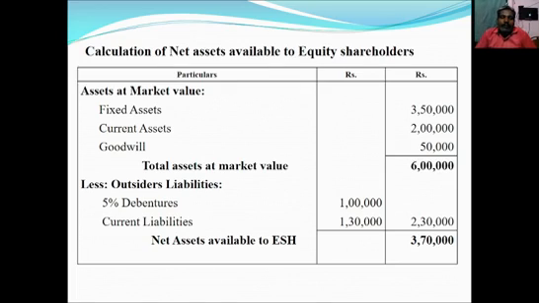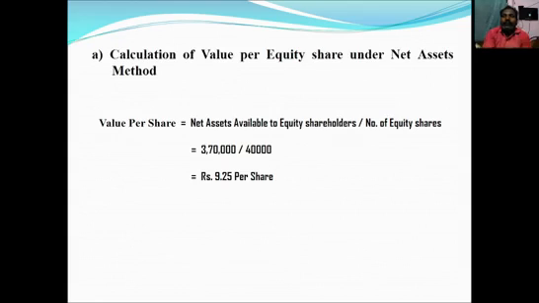From that, we should deduct outsiders' liability. 5% debentures 1 lakh, current liabilities 1,30,000. So we add these two items, we will get 2,30,000. It should be deducted from total assets at market value. We will get 3,70,000 as net assets available to equity shareholders. With the help of this, we should find out value per share.